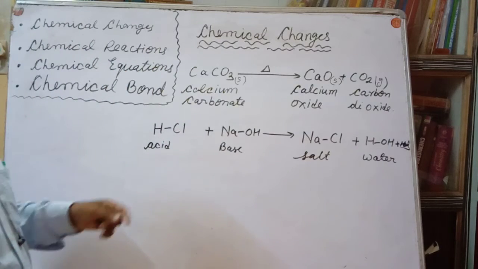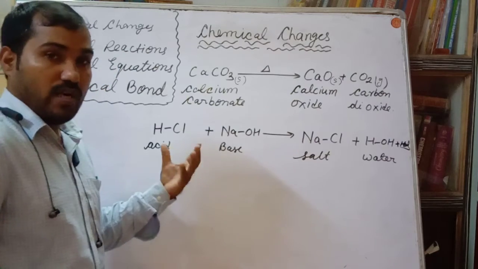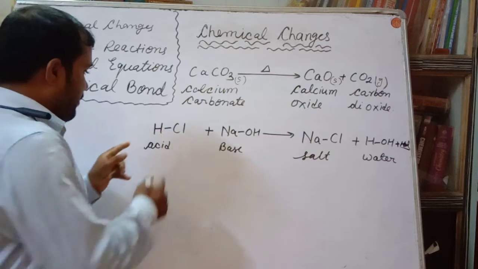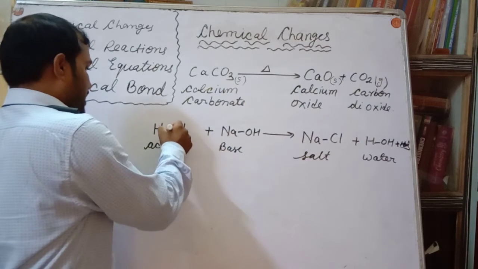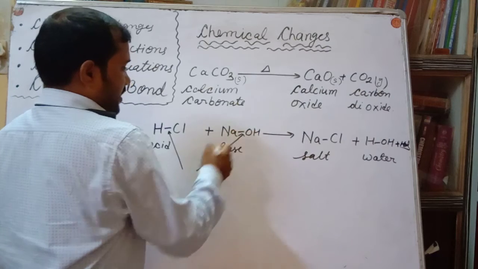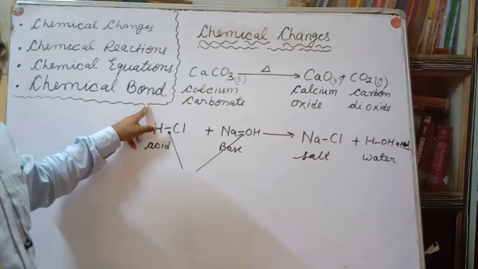Okay, what is happening here, that we will see. See, this is the chemical bond. What is the chemical bond, my dear?